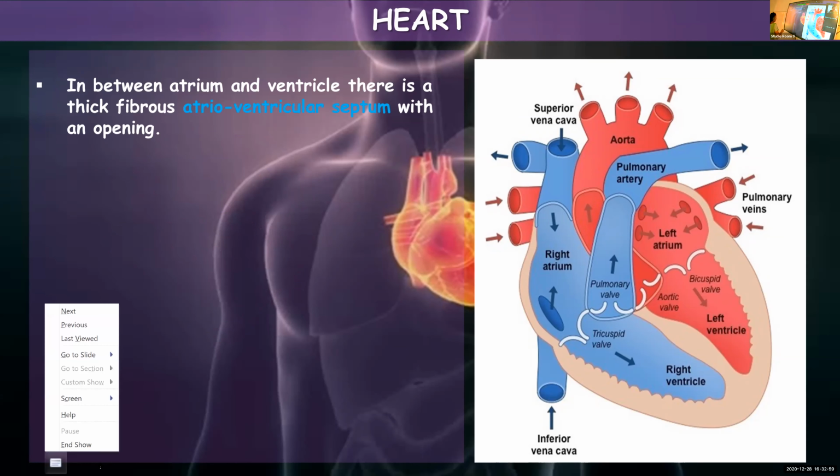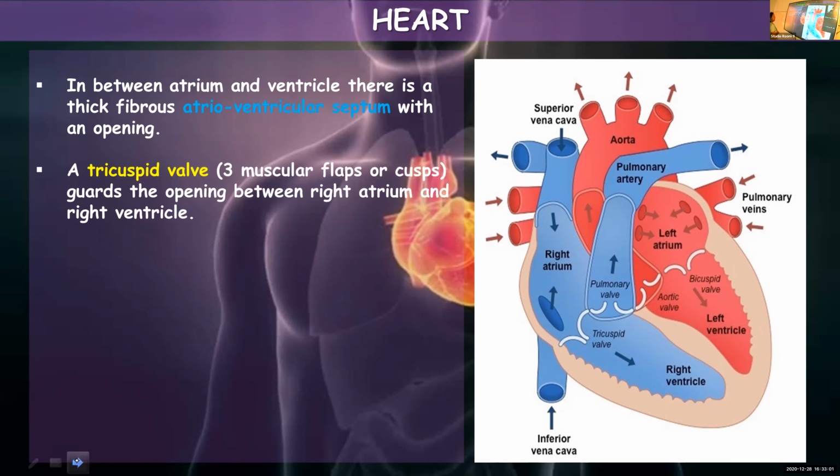Now moving on. You have learned in class 10 that valves are present, but I think I've mentioned just the names, and you have not learned in detail about the different valves. There are 4 valves in your heart which prevent the backward flow of blood.